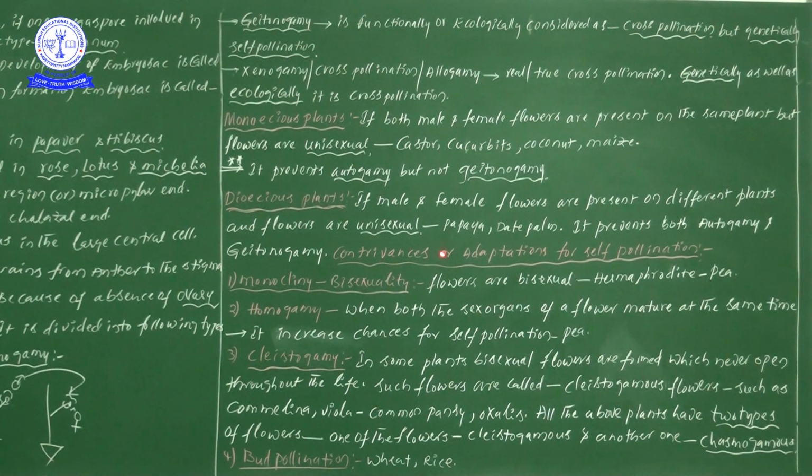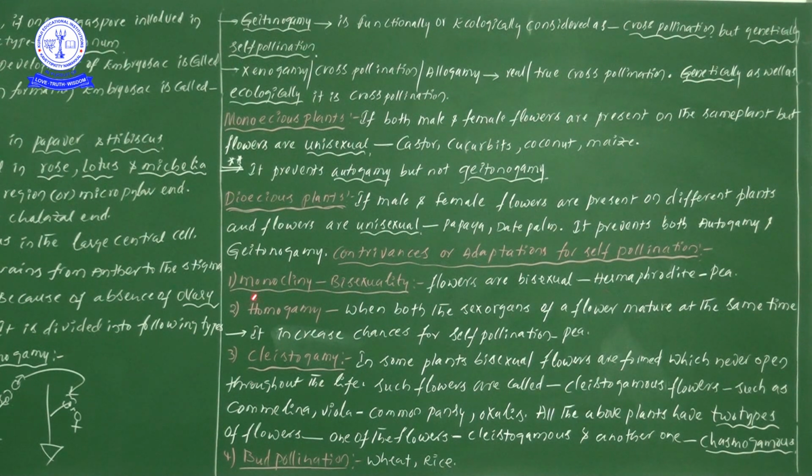Next one, contrivances or adaptations. What are the adaptations for the process of self-pollination? First of all, in this video I will give information on the adaptations for self-pollination. In the next video I will give information regarding contrivances or adaptations of cross-pollination, or outbreeding devices. Right, now let us learn one by one. There are totally 4 types.